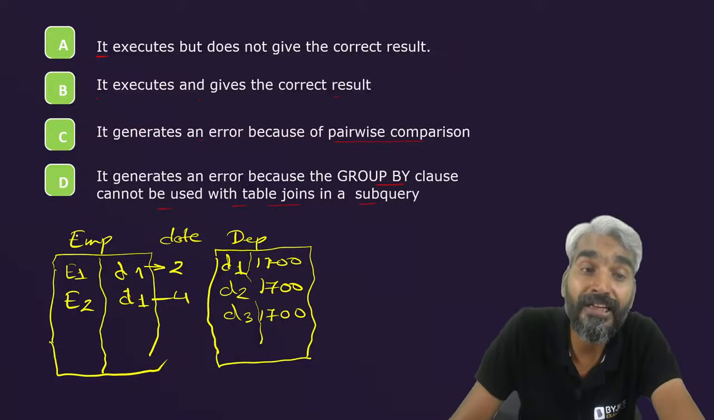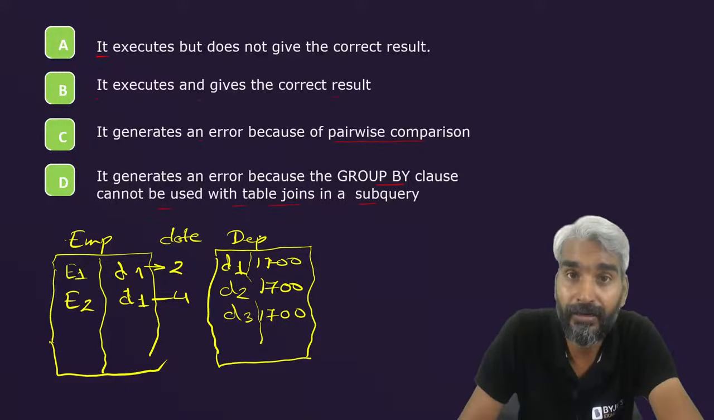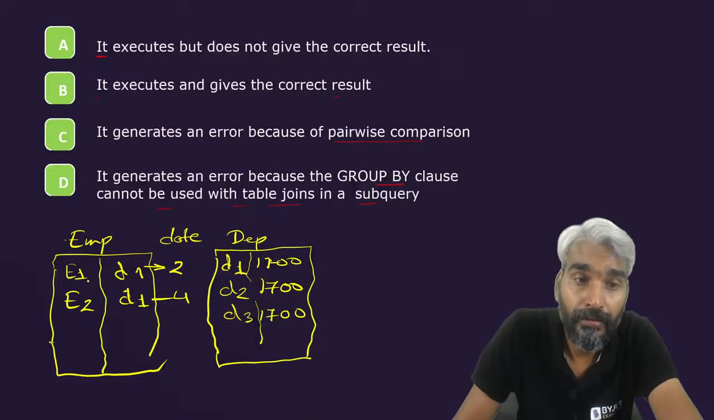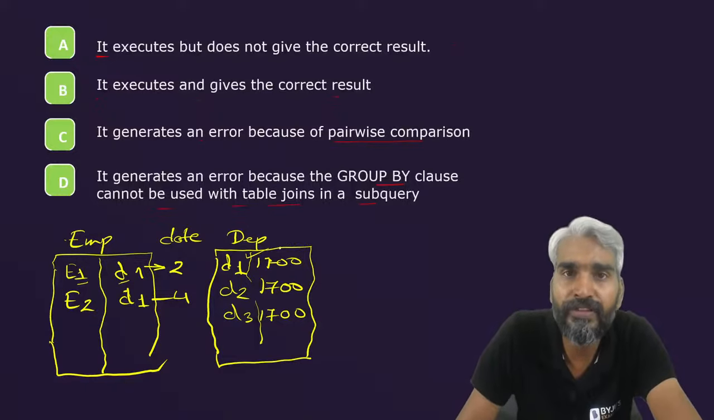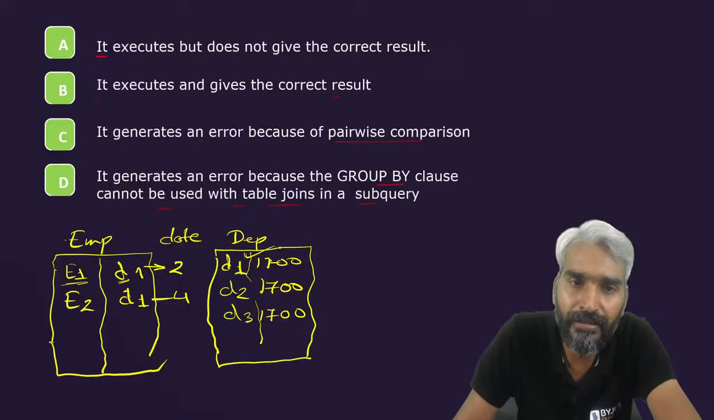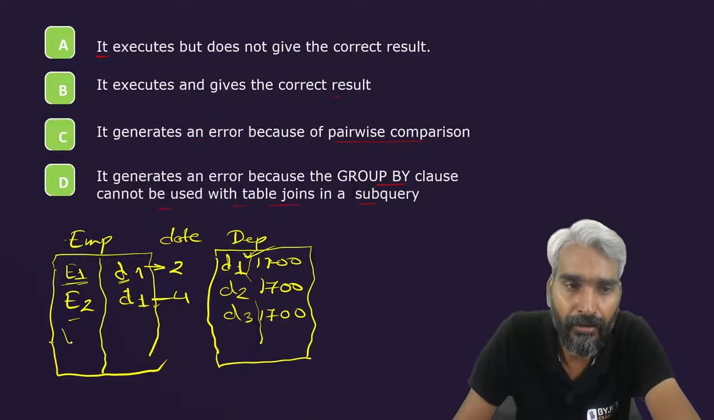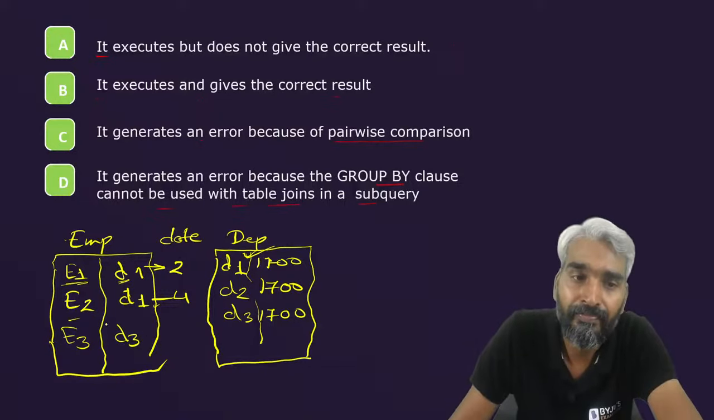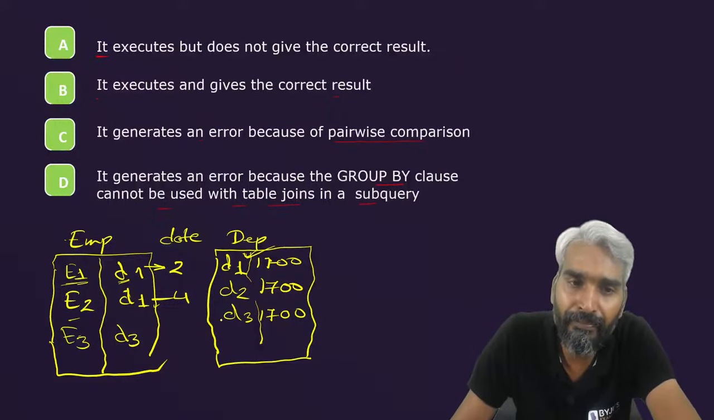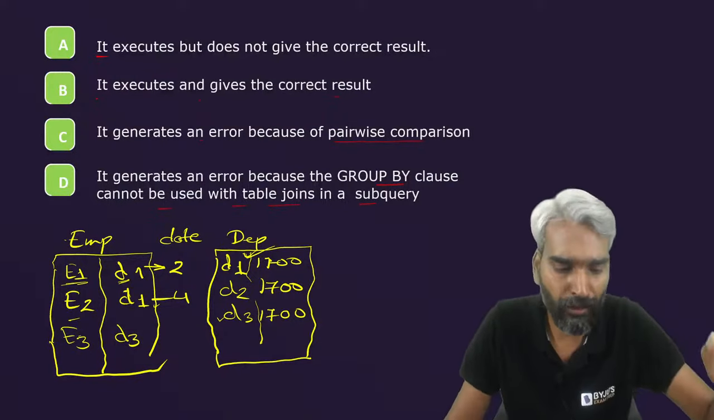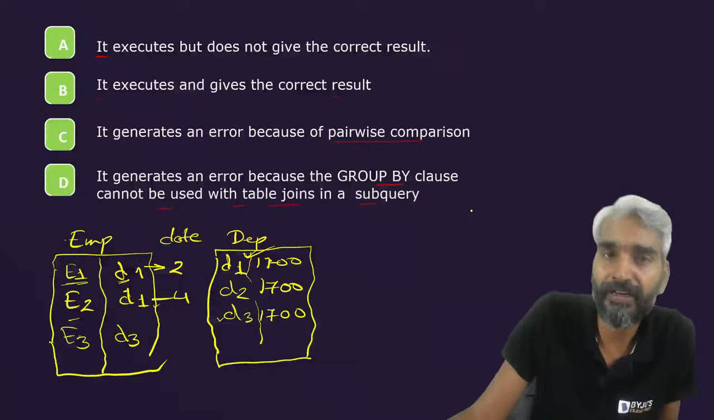Now when you perform the join of employee with department, what will happen? The employee of a particular department will be combined with the row of that department. So E1 is of department D1, therefore E1 will be combined with the row of department D1. E2 is also of department D1, therefore E2 will be combined with the row of D1. Now let's assume there is an employee E3 which belongs to department D3, then this E3 will be combined with the row of department D3. That's what happens when you perform the join operation.